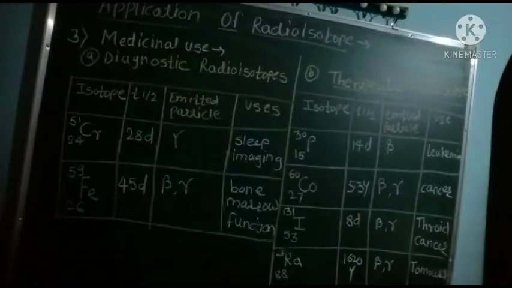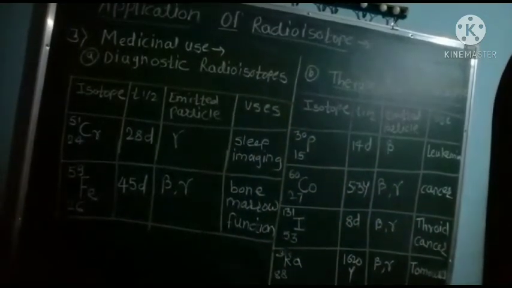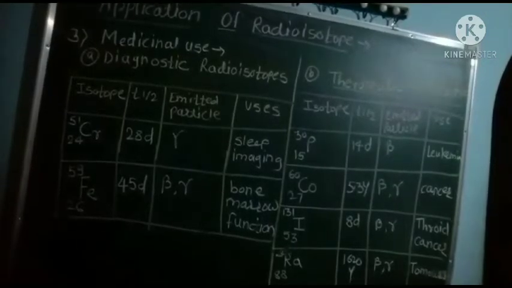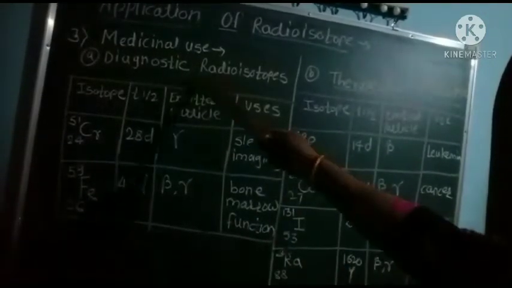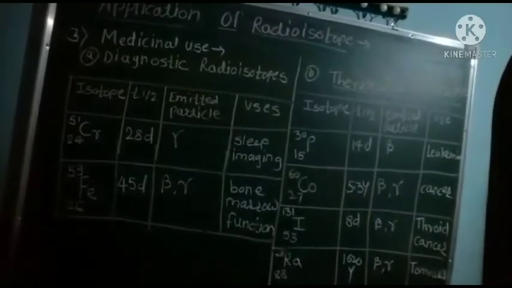The third application of radioisotopes is medicinal use. Most radioisotopes are used in hospitals and large medical clinics, in the Department of Nuclear Medicine. Some radioisotopes are used for diagnostic purposes and some for therapeutic purposes.